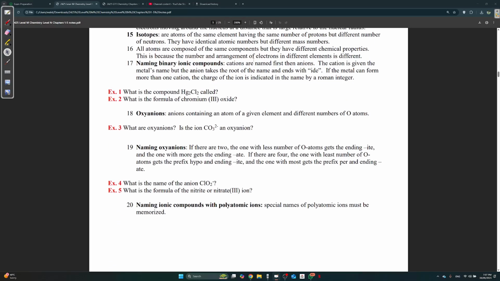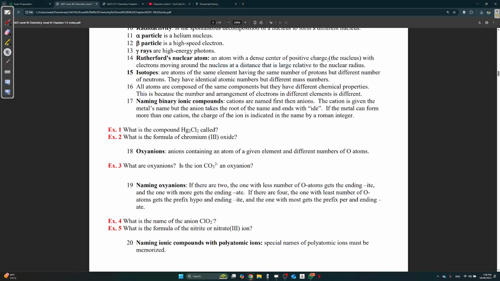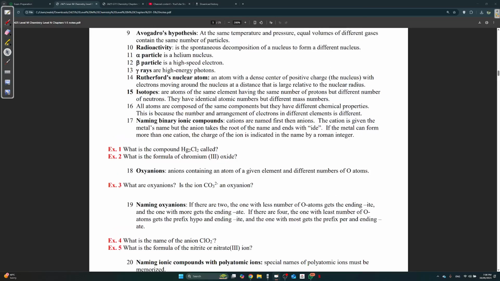Anyways, that's what this means. The nuclear radius is the radius of the nucleus, and he figured out that it's way smaller than the actual radius of the atom. Okay, there's a big difference. Anyways, you don't need to know this, and the questions here don't ask about it.